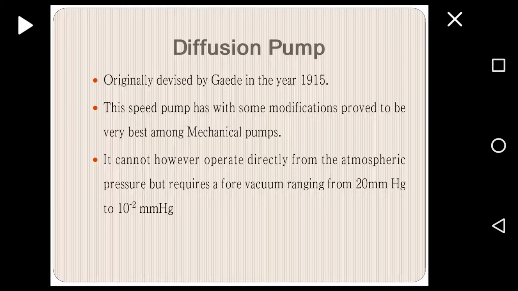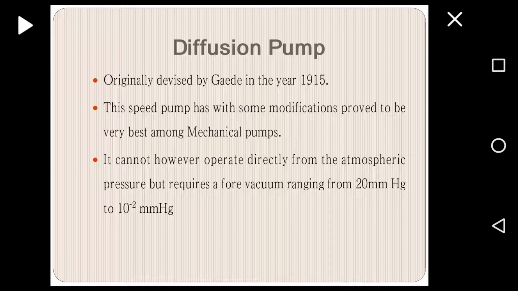This diffusion pump was originally devised by Gade in the year 1915, and with some modification the speed of the pump proved to be the best among the mechanical pumps.